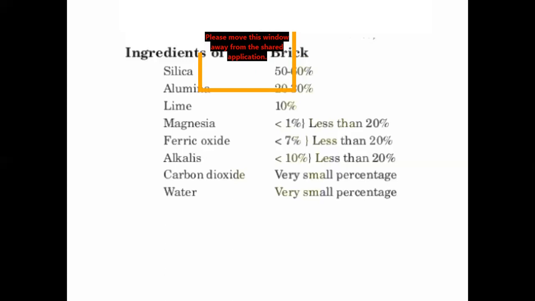Here you should note one more thing: the primary constituent of brick is alumina. Also, you should know about some of the harmful ingredients in brick.